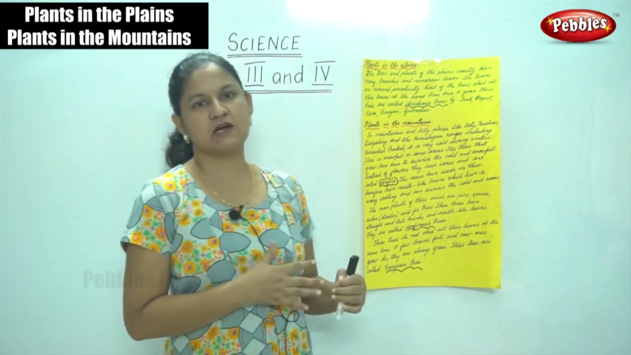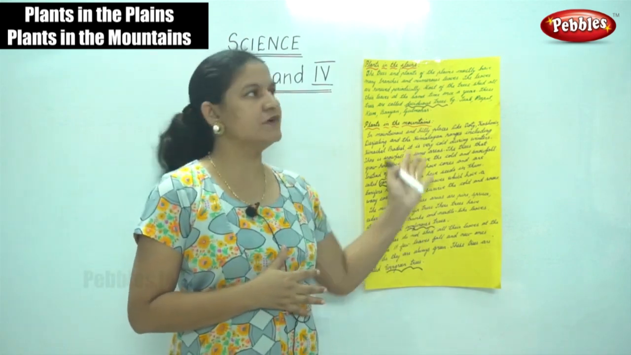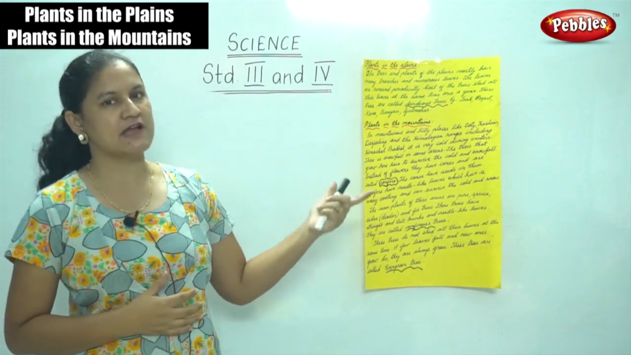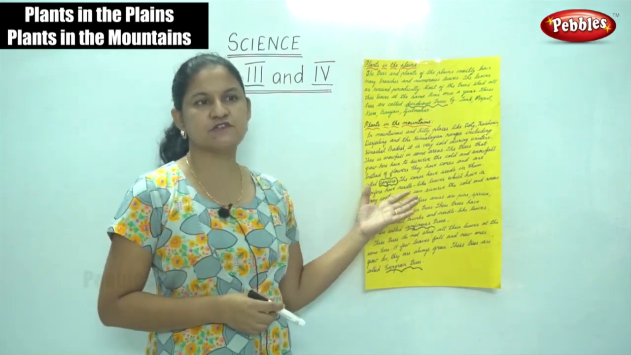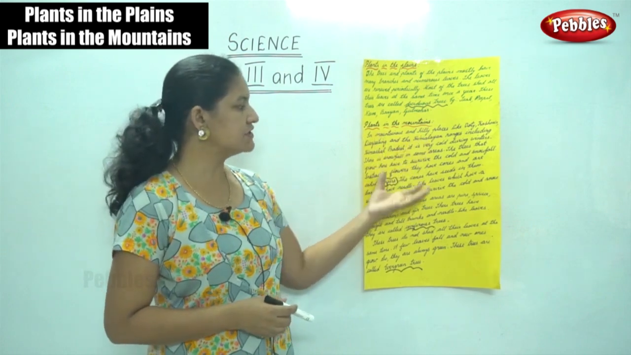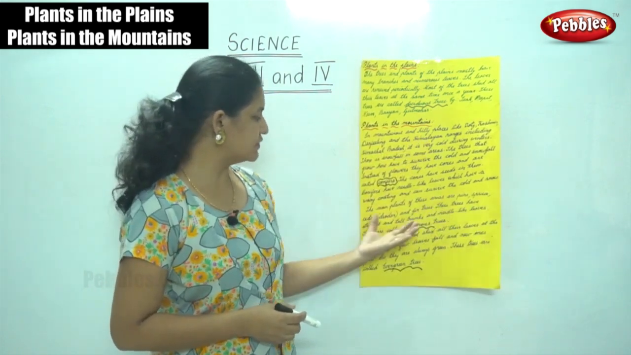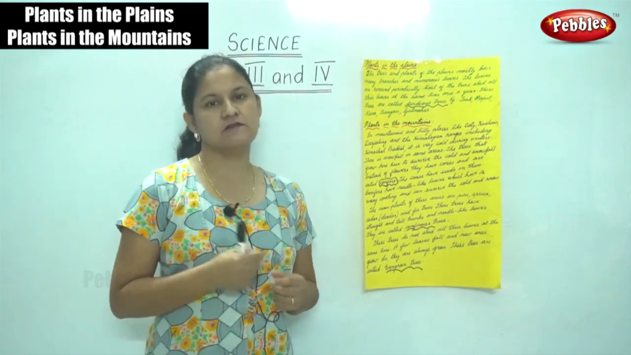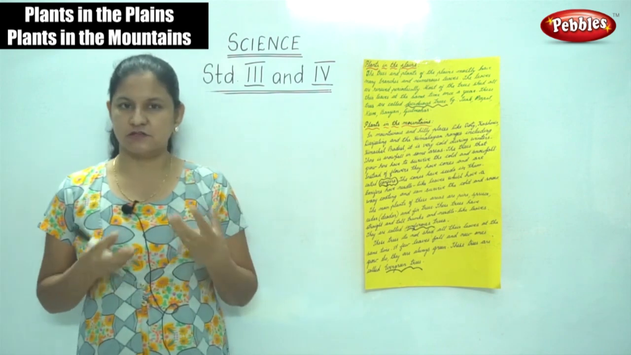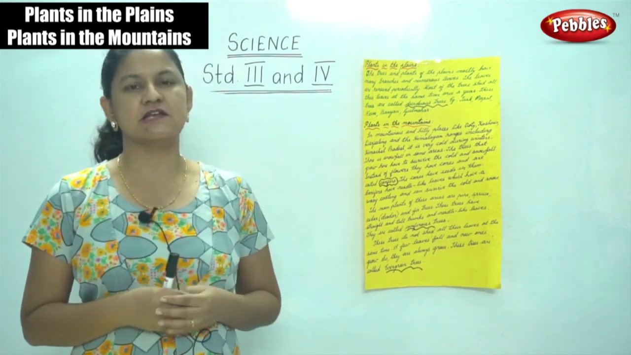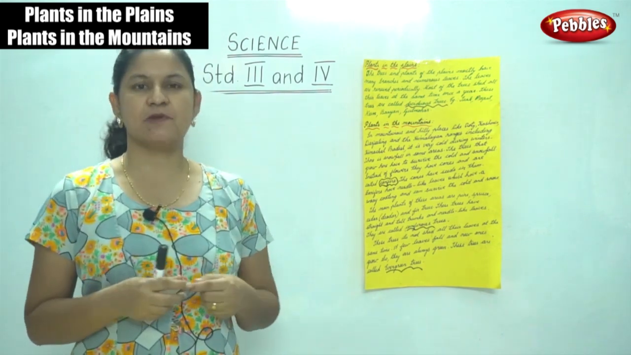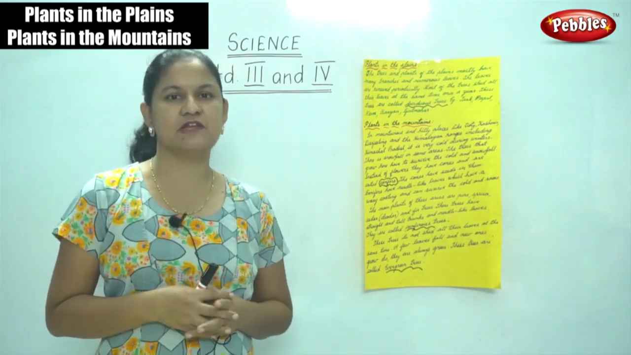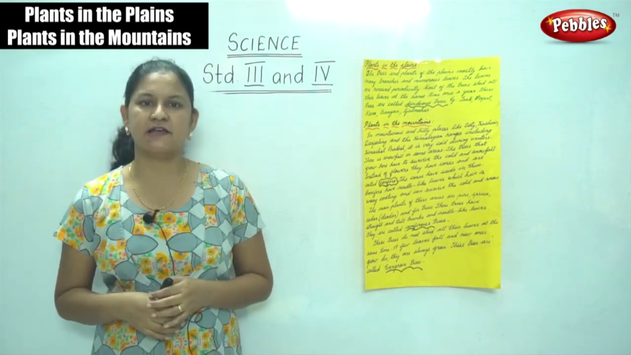So the examples of plants in the plains are your teak, peepal, neem, gulmohar, banyan, etc. And examples of trees or plants in the mountains are your pine, spruce, cedar, deodar and fir trees. And the trees that grow in the hilly areas have leaves that are shaped like a needle and which have a waxy coating in order to protect them from the extreme cold and snowfall.